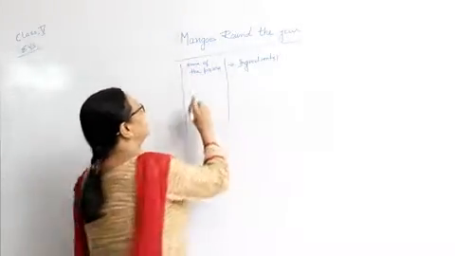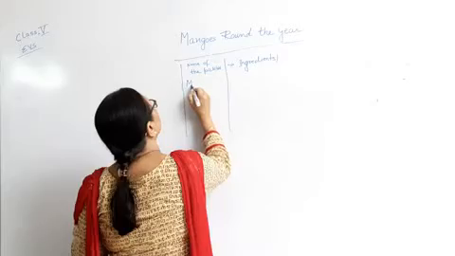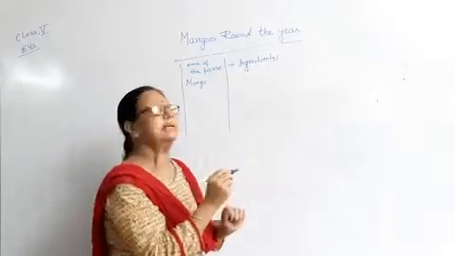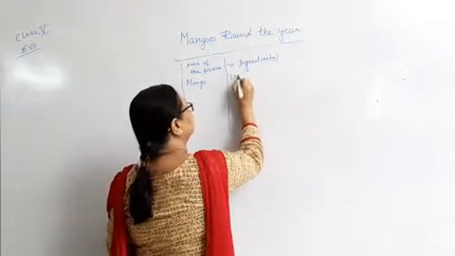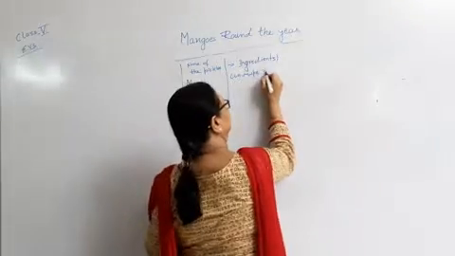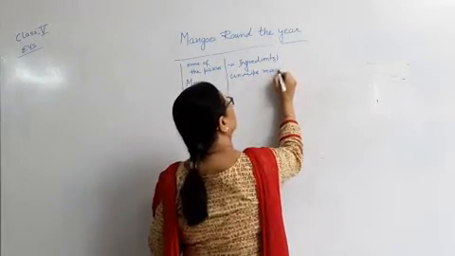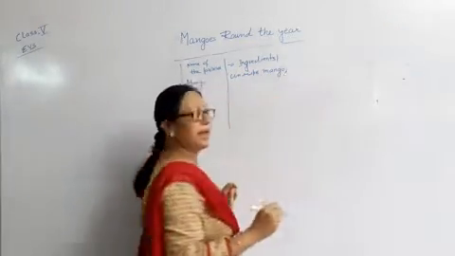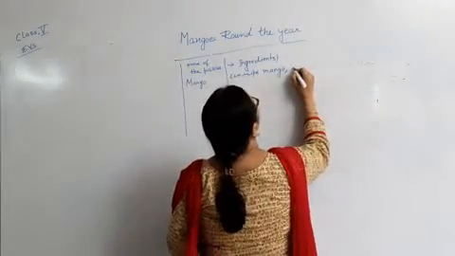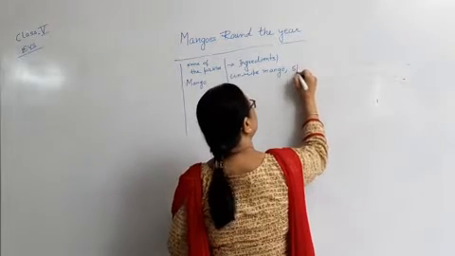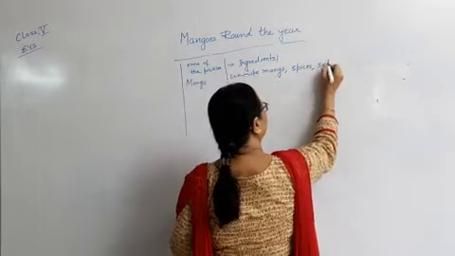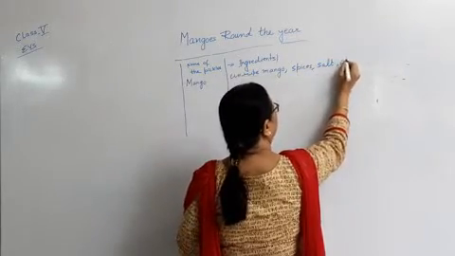Suppose you are writing mango pickle. Whatever ingredients are needed for the mango pickle: unripe mango, along with spices, salt, oil.